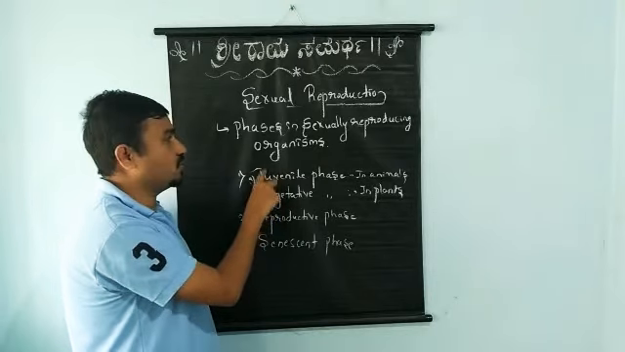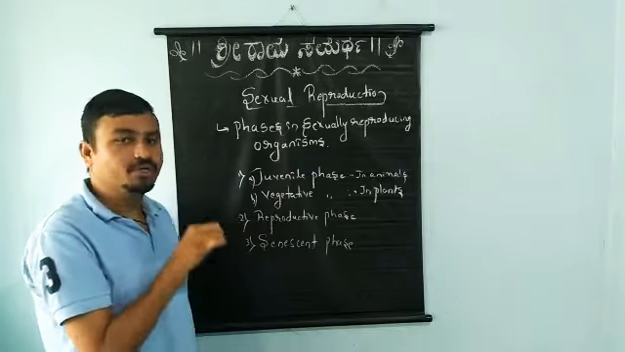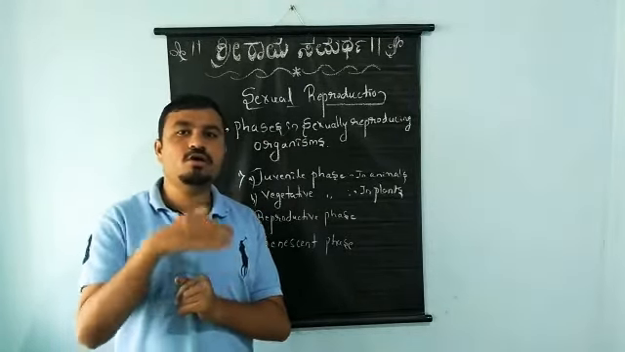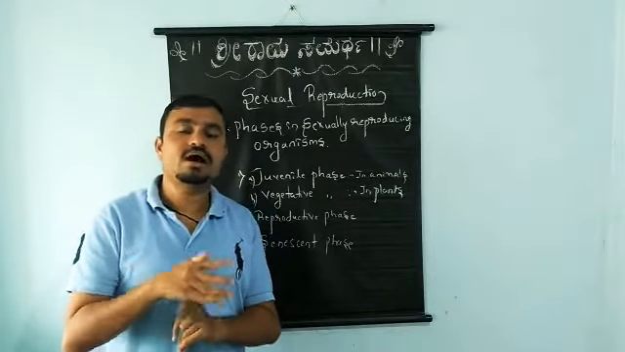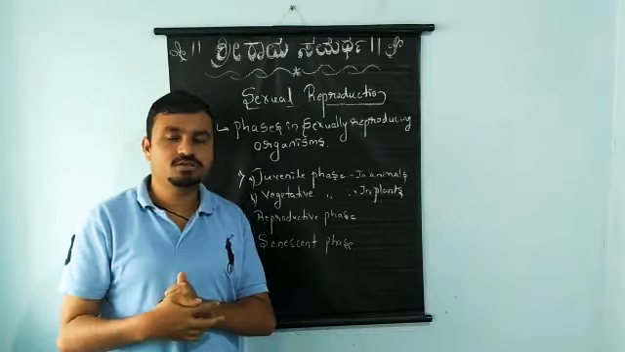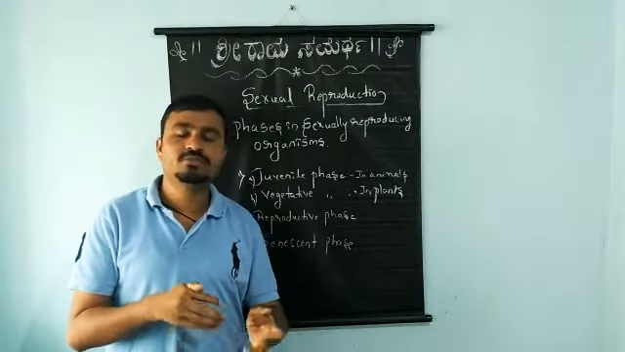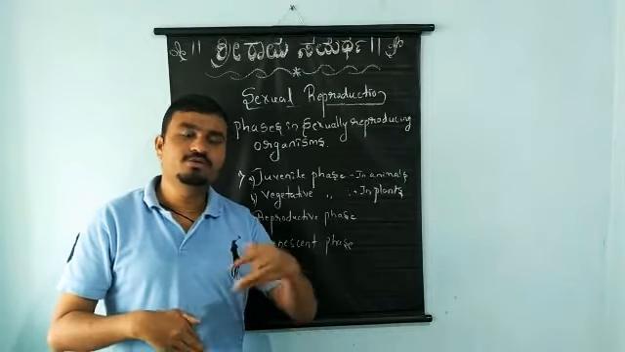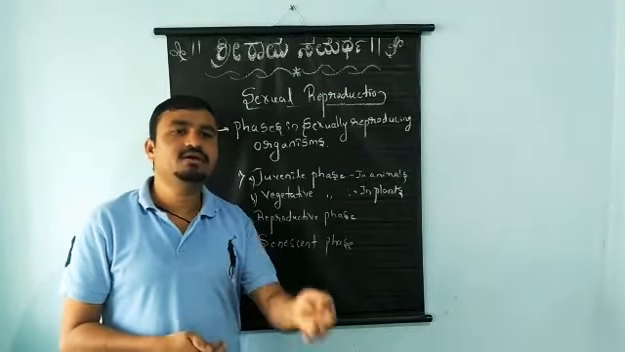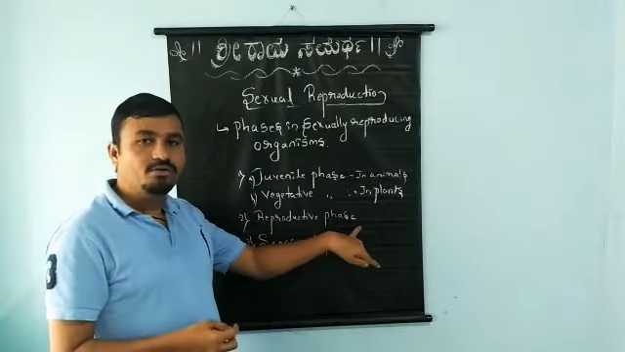So this is the first phase of sexually reproducing organisms. Next to that we have the reproductive phase. What happens in the reproductive phase? Here in the reproductive phase, all the plants and animals start reproducing sexually. In the case of animals, the animal starts giving birth to the young ones, and in the case of plants, they start giving seeds and flowers. So this we call the reproductive phase.